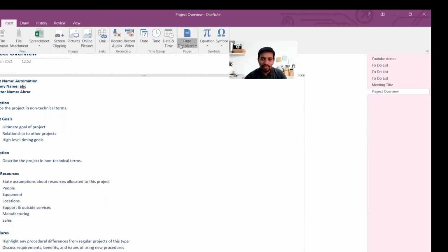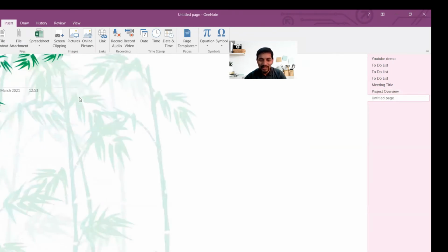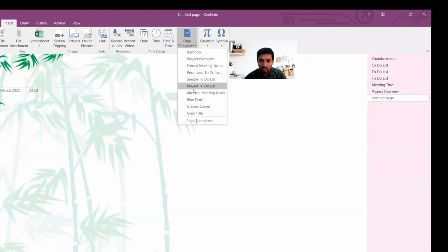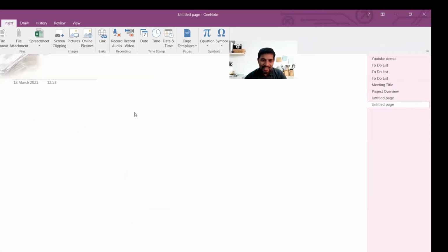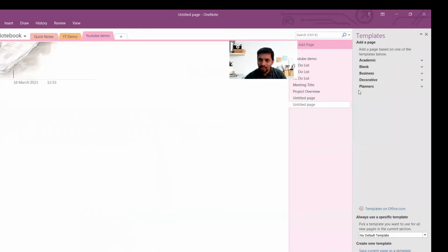And then you have something called Bamboo. If you wanted to have something like this, the date, time, and all that come automatically. And if you wanted to have a glass corner, you can do that. So glass corner, you can get it. So like this, you can pick up more from this template. This is the template which I was talking about.